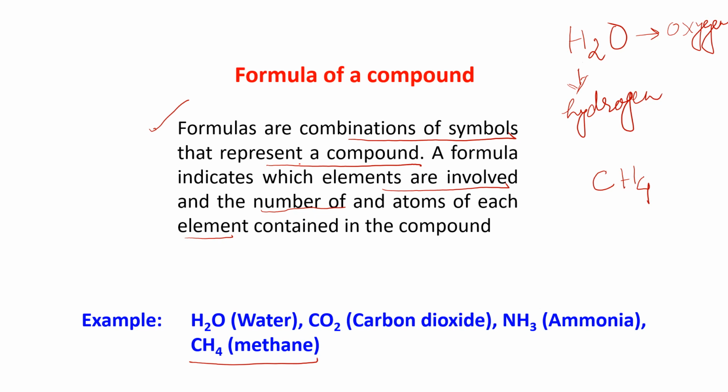The symbol of carbon is C, and the symbol of hydrogen is H. Second point, a formula indicates which elements are involved: carbon and hydrogen. How many atoms of carbon? 1. And how many atoms of hydrogen? 4. So this is what a formula is representing.